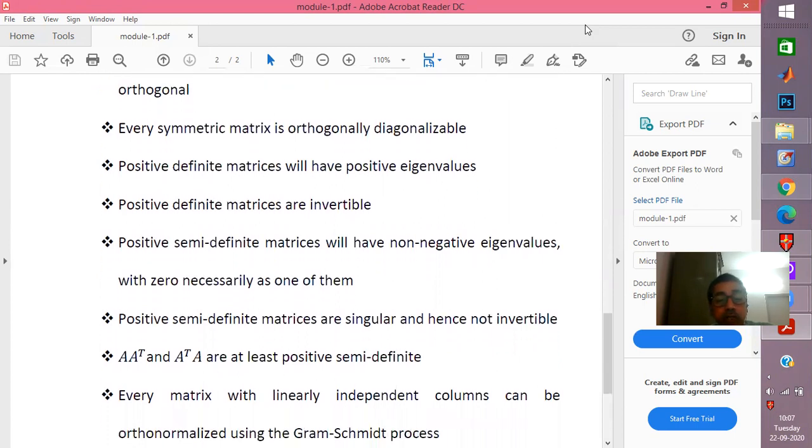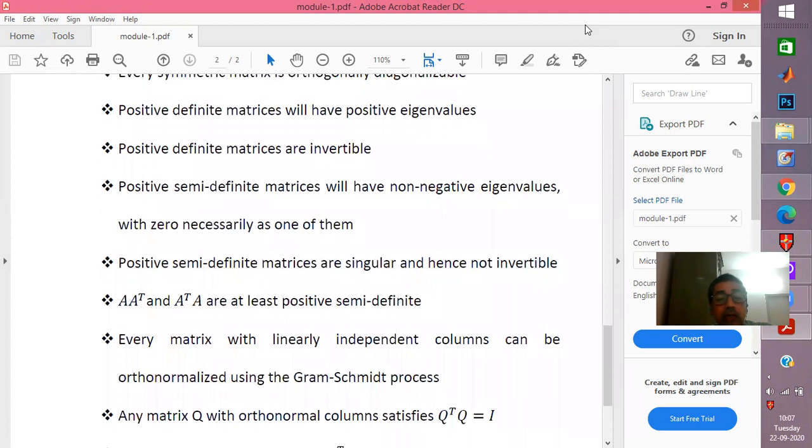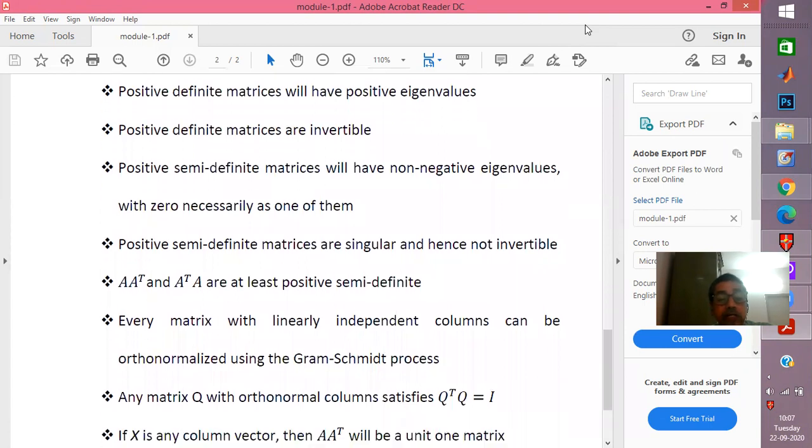And then a very important property of any matrix is that the products A into A transpose and A transpose A will be at least positive semi-definite. Sometimes they can also be positive definite. Now we should remember this as extremely useful when we talk about singular value decomposition.